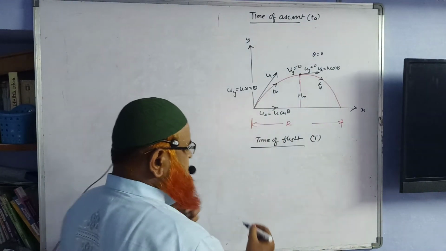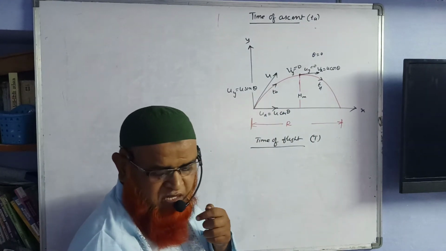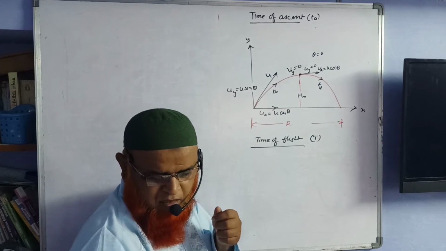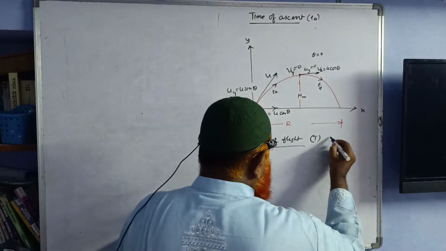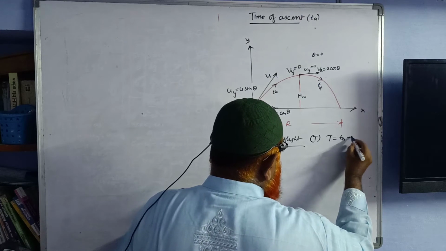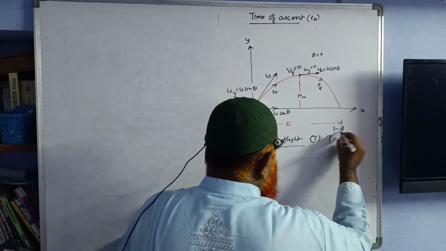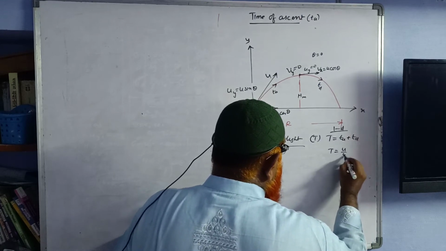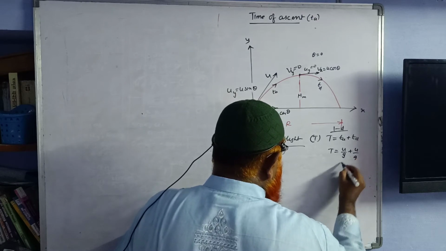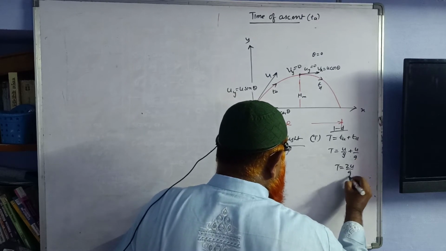So, here time of flight is nothing but TA plus TD. So if it is one dimension, TA is u by g, TD is also u by g. So this is going to be 2u by g.